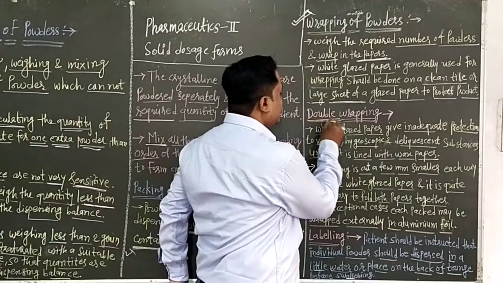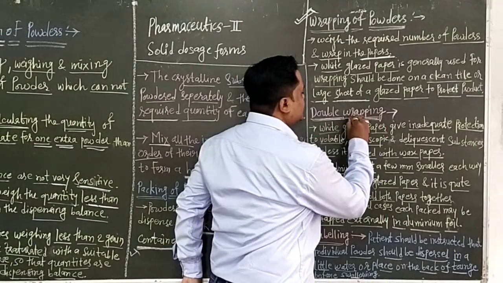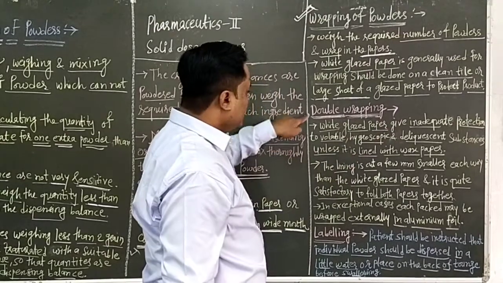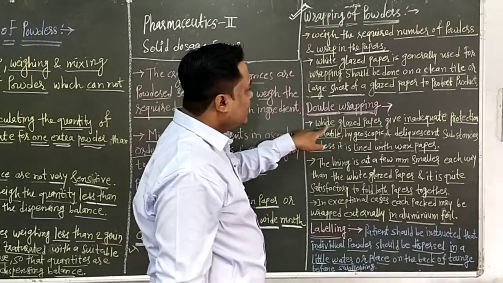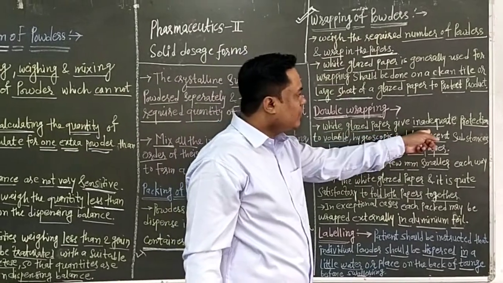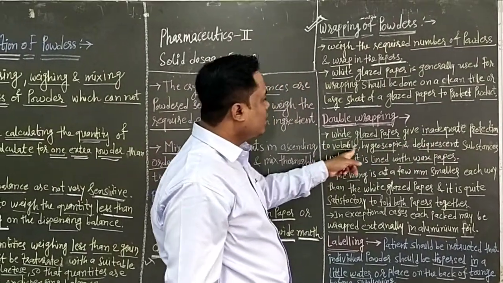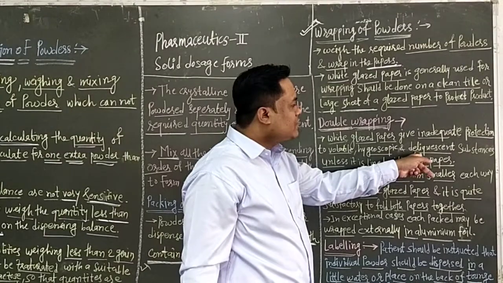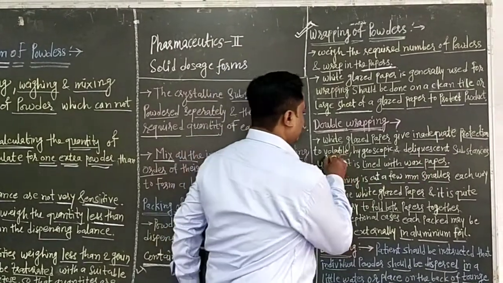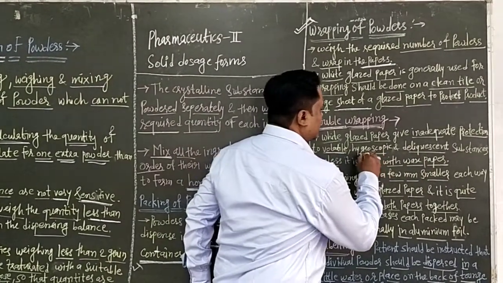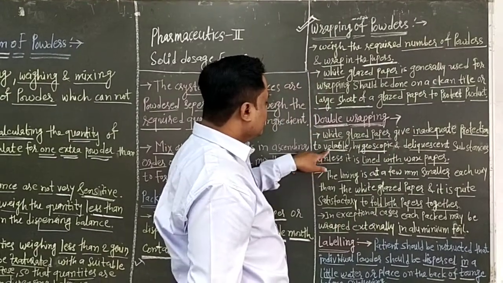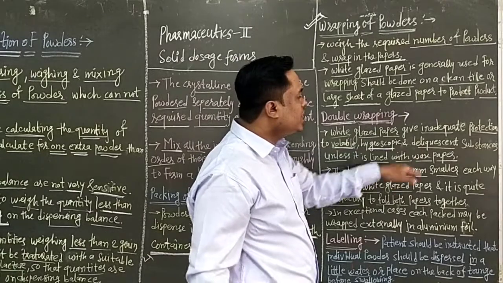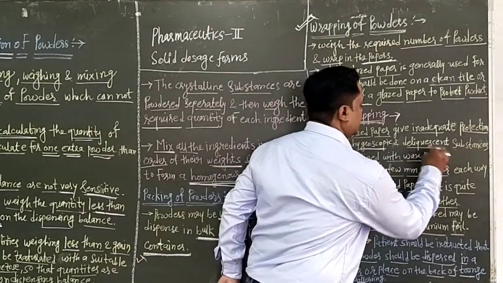And next, an important thing is what is double wrapping system. What is double wrapping system for powders? The white glazed papers give inadequate protection to volatile, hygroscopic and deliquescent substances. The double wrapping system is done in case of volatile, hygroscopic and deliquescent substances.